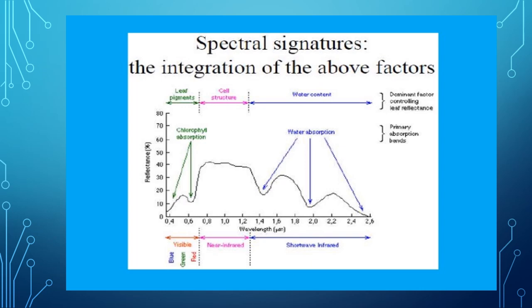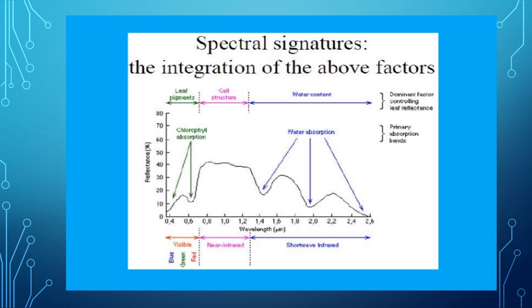This is the importance that we have to use the region from 0.7 to 1.4 micrometer. We can also use other regions, but in the near infrared region the reflectivity is up to 45 to 50%. In the visible region, at green light the reflectivity is more as compared to blue and red light. Similarly, in the short wave region, there are some peaks and some troughs.